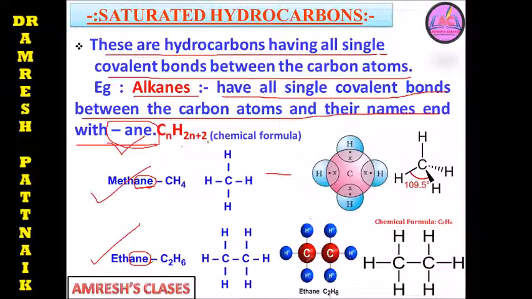The chemical formula, if you see, is CnH2n+2. If you take n equals 1, then you will find C1H(2 into 1 plus 2), 2 into 1 is 2, plus 2 is 4. So the first alkane we get is methane, CH4, right?